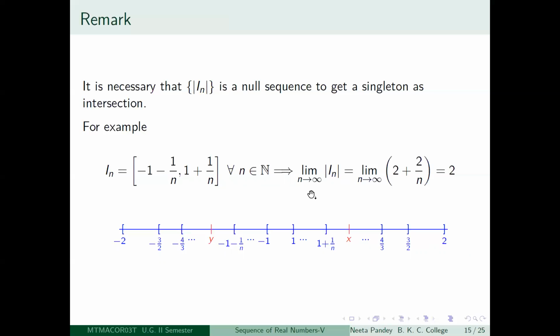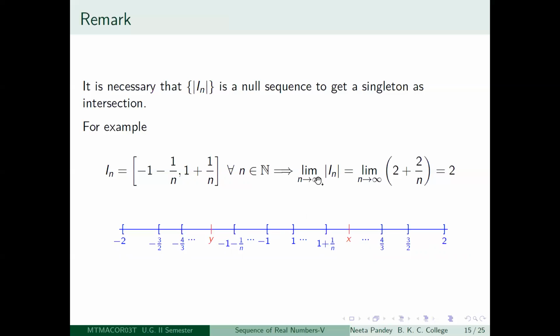And what is missing out here is that the In's are all closed bounded intervals, and they are also nested. I2 is a subset of I1, I3 is a subset of I2, and so on. That is happening. But even then, the intersection is not a singleton, because when you look at the sequence of the length of the intervals,